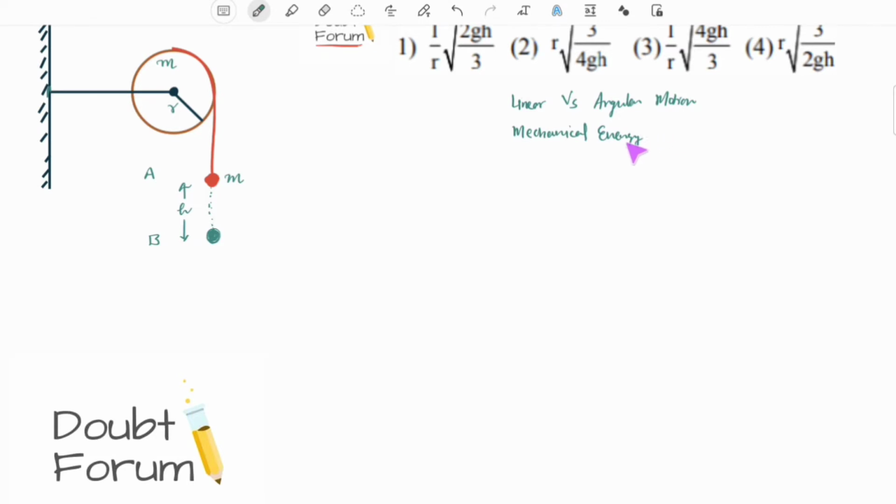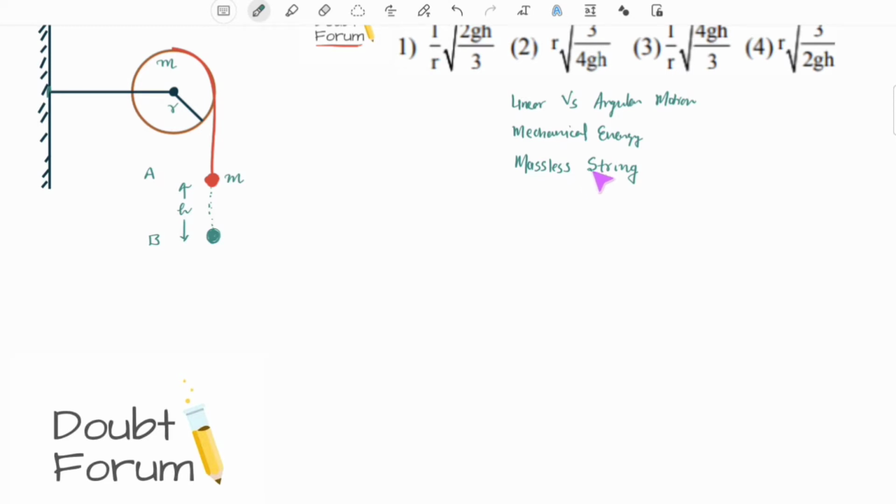And the third thing is massless string. In the question it is given that the string is massless. So we would understand its significance. What is the significance if it is massless, and what would happen if it were not massless?